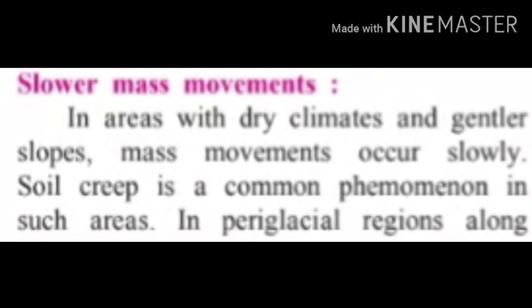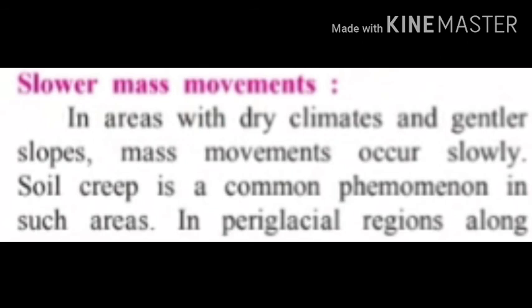In periglacial regions along the slope, small layers of soil accumulate because of the movements of the soil. Periglacial area means an area which is near to the glacier. This is called solifluction. What is solifluction?